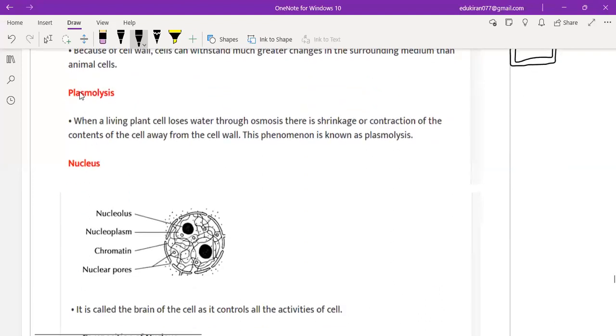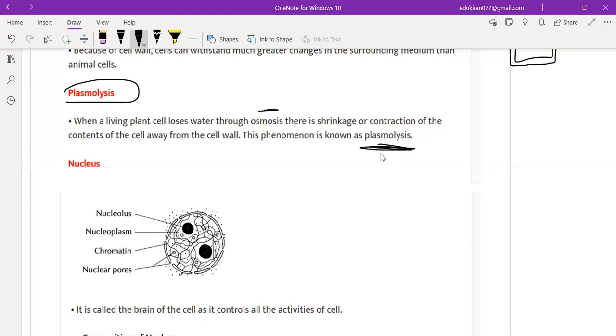Now, plasmolysis. Plasmolysis is basically when a living plant cell loses water through osmosis. There is a shrinkage or contraction of the content of the cell away from the cell wall. This phenomenon is called plasmolysis. Clear?